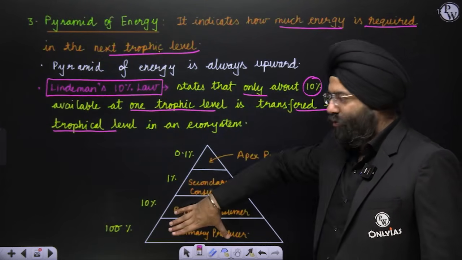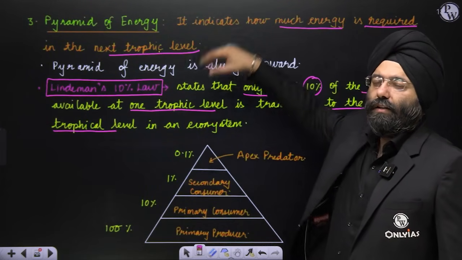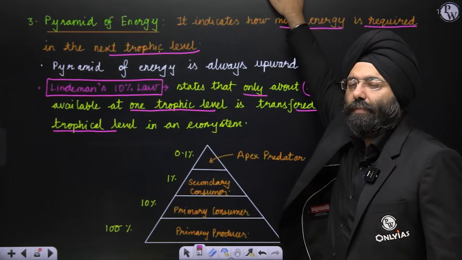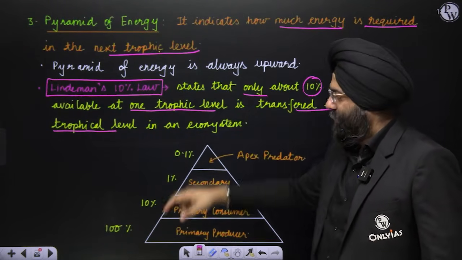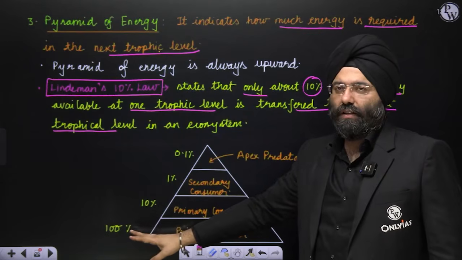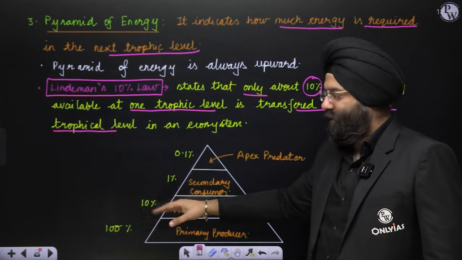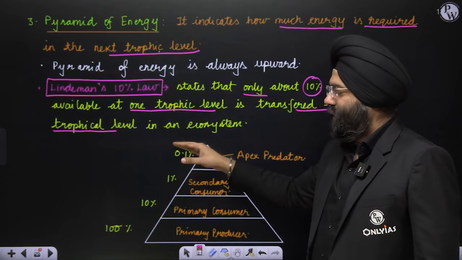That is why as you move up in the trophic level, the energy will be becoming less, less available energy will be there. So that is why it is always upright. Supposing 100 units or 100% energy is here, you move ahead 10%, move ahead up 1%, up 0.1%.